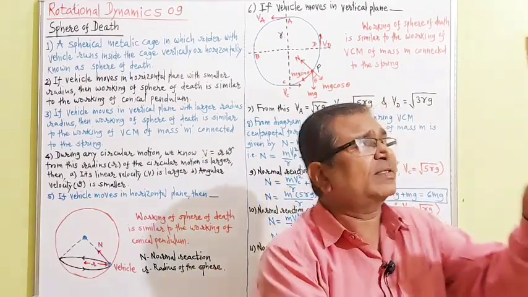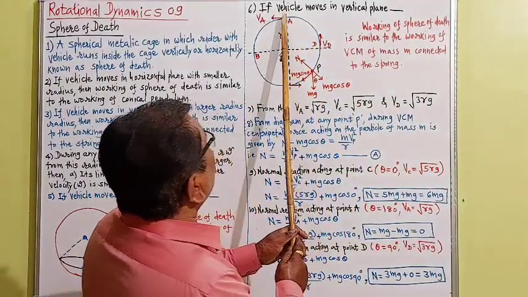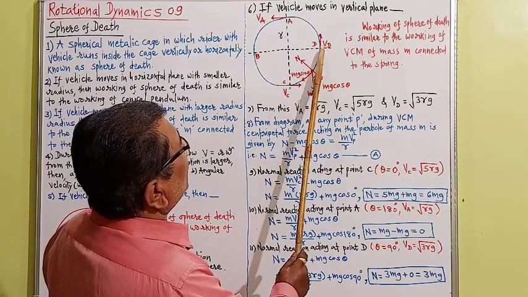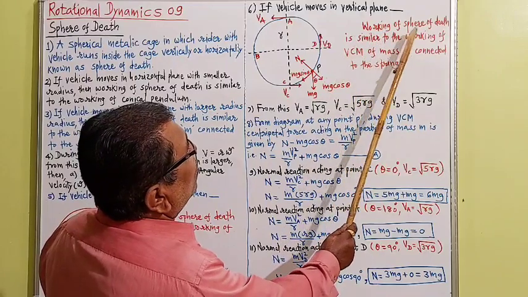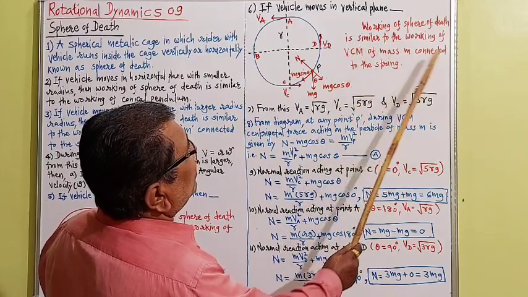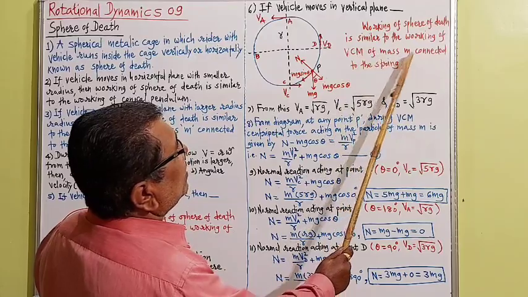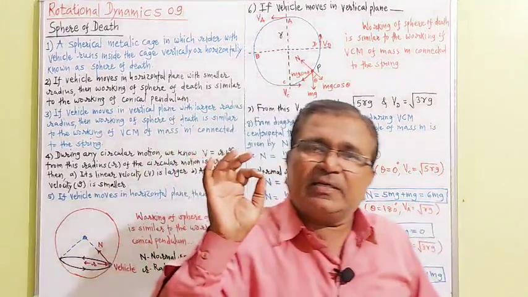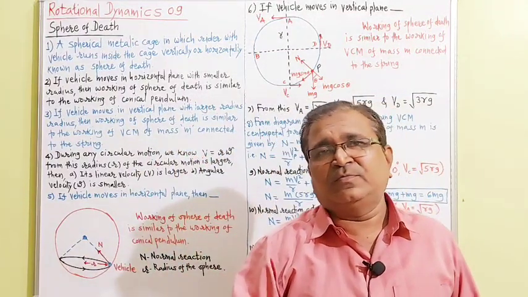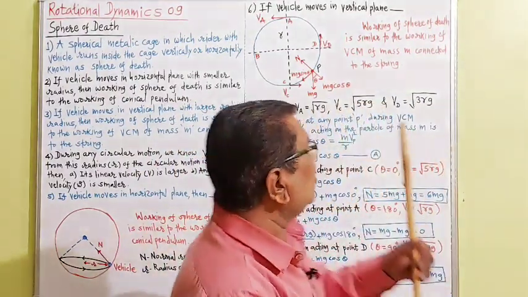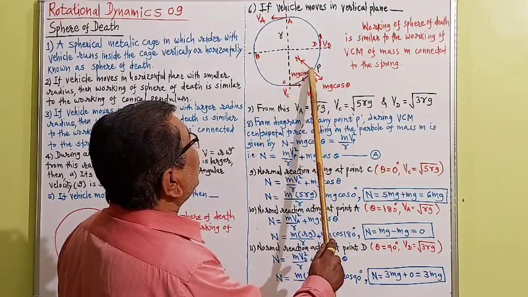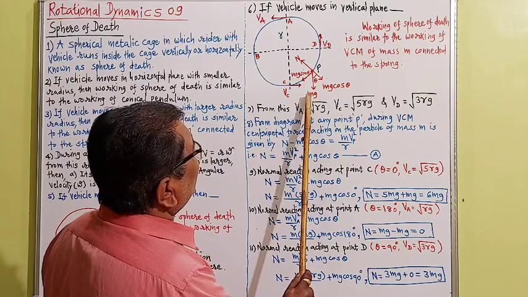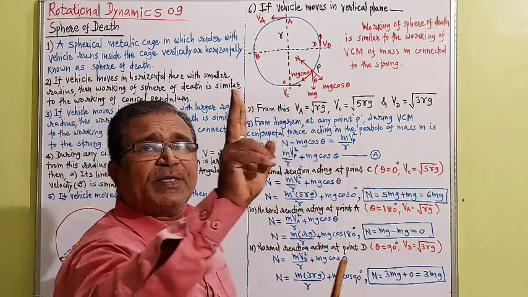Another thing is the same. See here, velocity at top is Va, velocity at bottom is Vc, velocity at midpoint is Vd. The working of the sphere of death is similar to the working of VCM of mass m connected to a string. That diagram you have already learned at the time of VCM. At the time of VCM, instead of tension, normal reaction is acting towards the center, and this mg, the weight of the vehicle, is split up into two components.